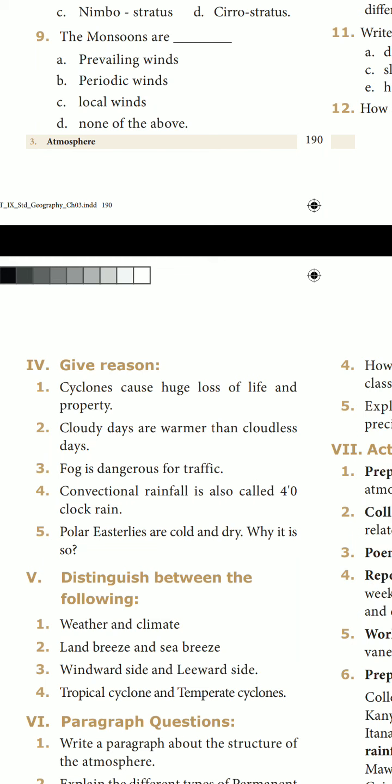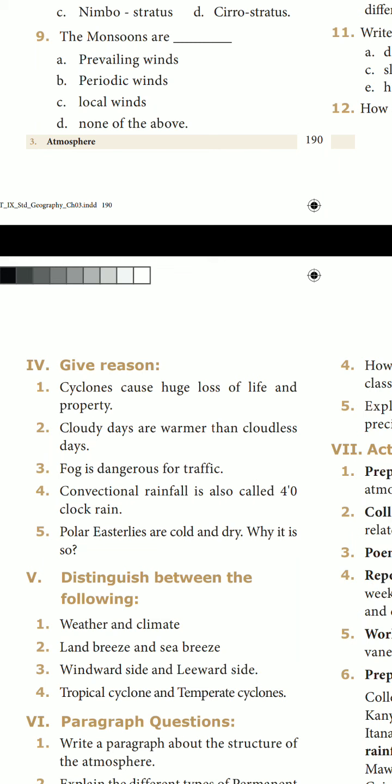Up to that, Roman number 5, question number 1. Okay, that is page number 182. Next one, second question: distinguish between land breeze and sea breeze. That is page number 183. Okay, 183, under the heading fact.